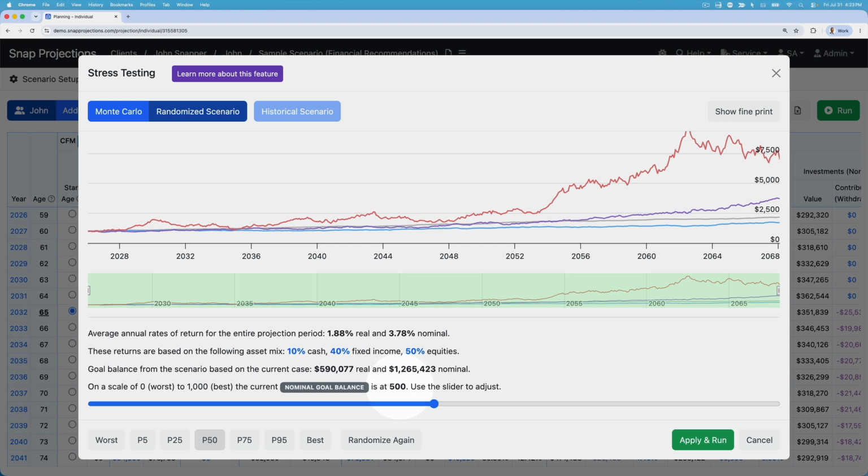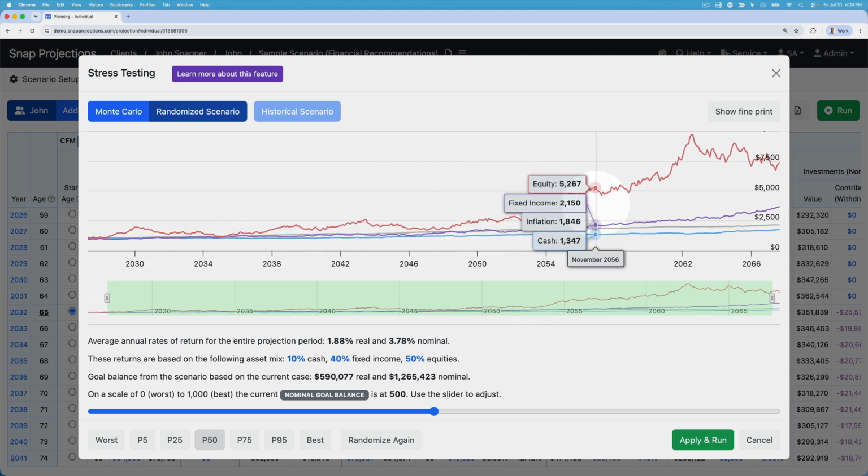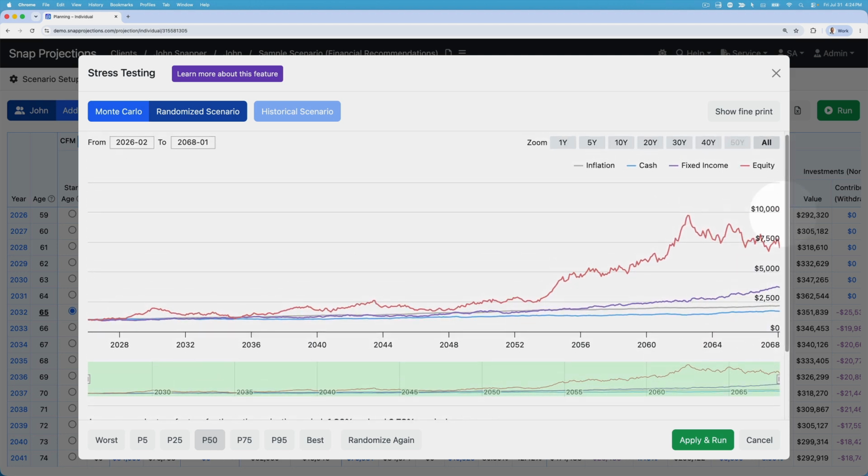In this case, we have the median scenario, which has a goal balance of 1.2 million, and we can see what the rate sequence is that's causing that. We have fairly reasonable equity returns, fixed income is above inflation, and cash is a little bit below inflation on a long-term basis. So a very reasonable, very realistic outcome.